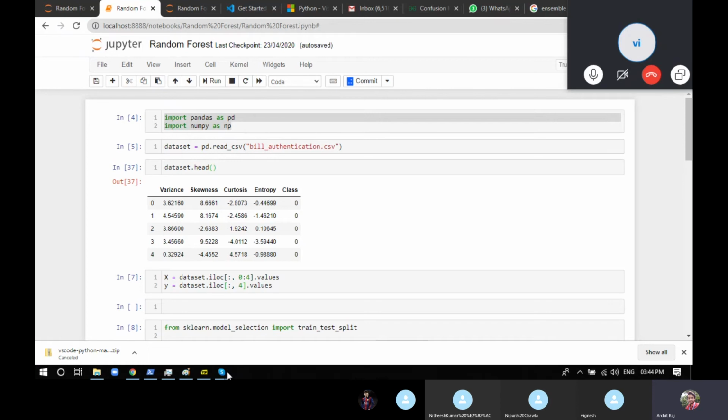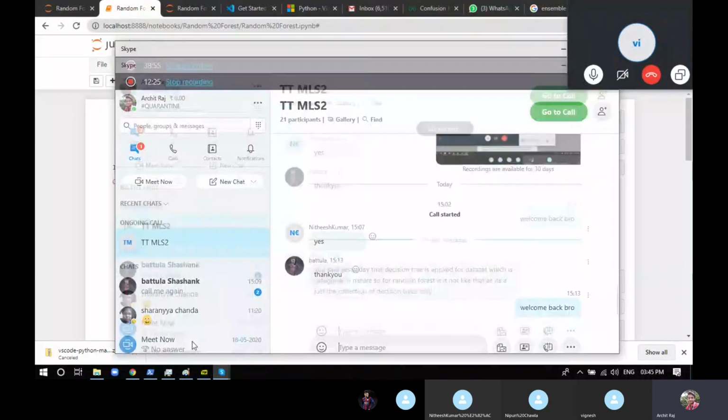The thing I told you in the previous class about the decision tree is that it's highly prone to outliers or overfitting. If your dataset has more outliers, it can happen that your model will overfit or start guessing random specific answers for a specific condition, even though they are not right. So to make it more generalized, we go for random forest. So this is what it is in random forest.